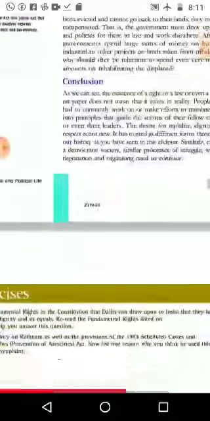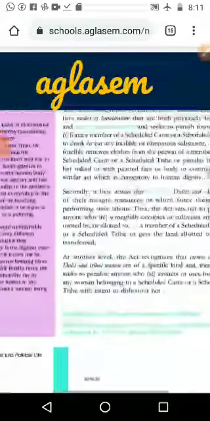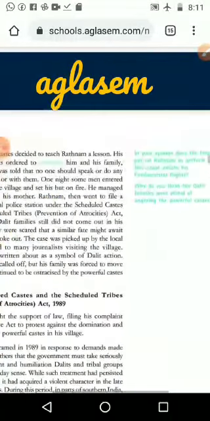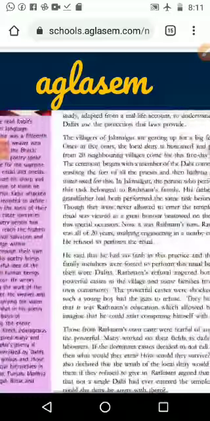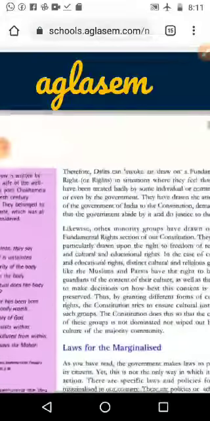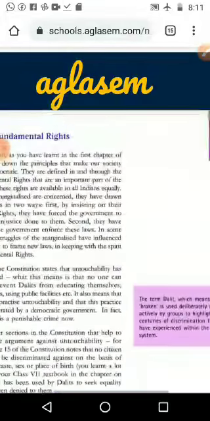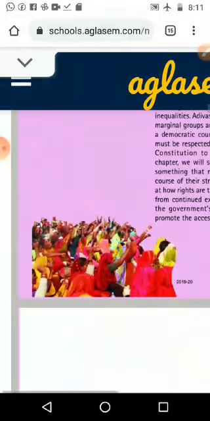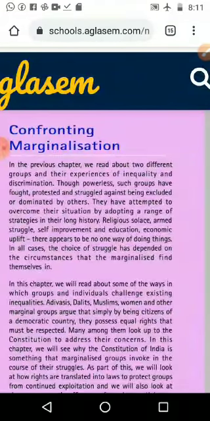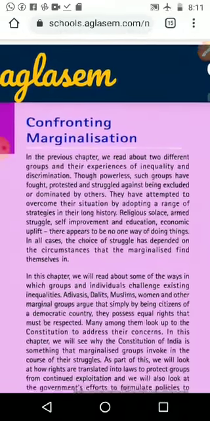These are the things in our lesson. Very few points are there, but you need to learn the act names as well as the article numbers of the Constitution, and in which year. Many technical things we need to understand, because we already studied the major part of the Constitution, what it is and how it is. So we'll start with the introduction of the lesson.